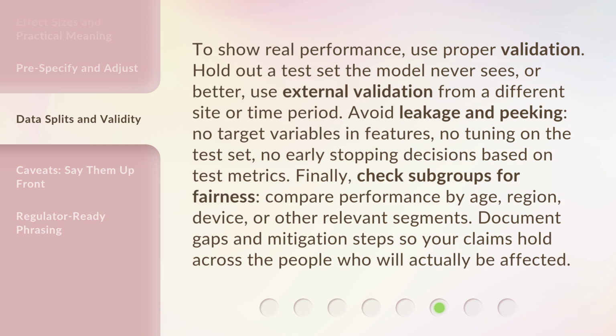To show real performance, use proper validation. Hold out a test set the model never sees, or better, use external validation from a different site or time period. Avoid leakage and peeking. No target variables in features. No tuning on the test set. No early stopping decisions based on test metrics.